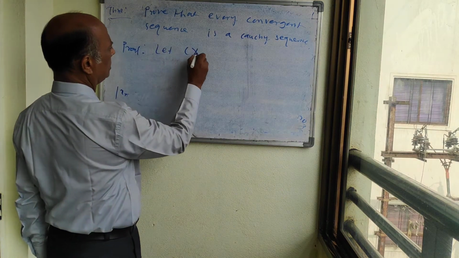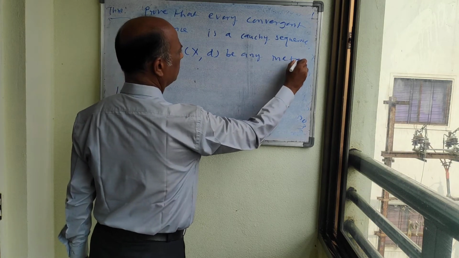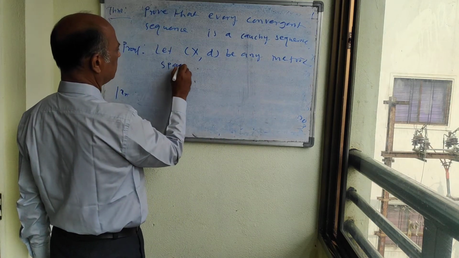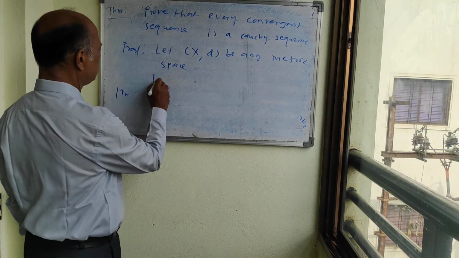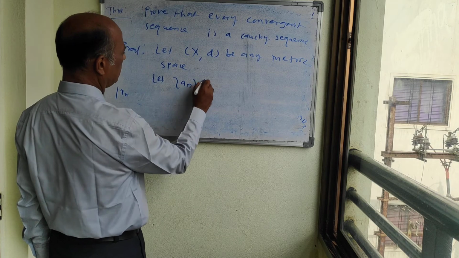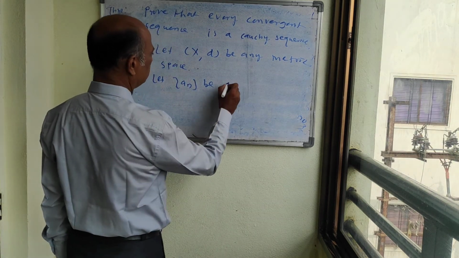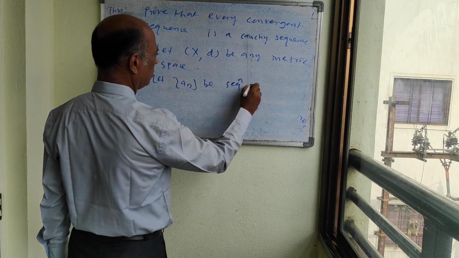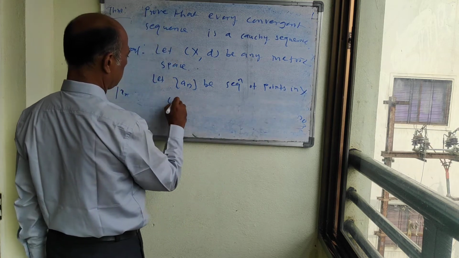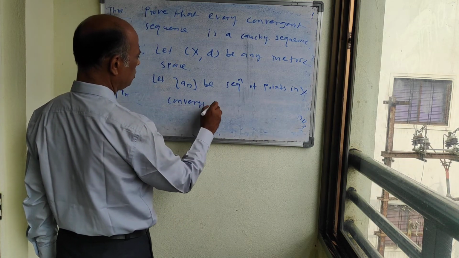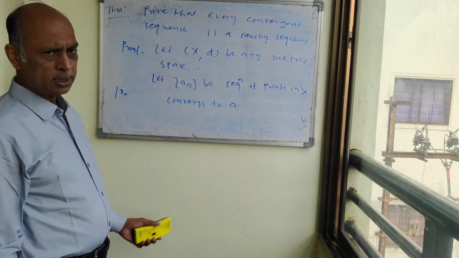So how do we prove this? Let (X, d) be any metric space. Now we have to consider one sequence. Let {an} be a sequence of points in X converging to a. This we are supposing.